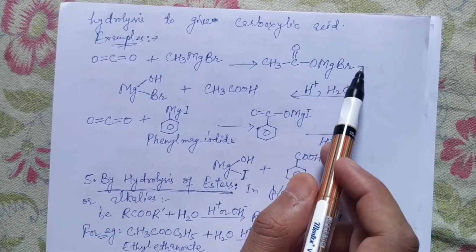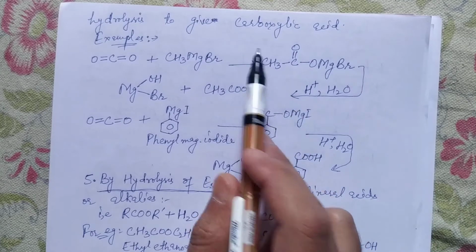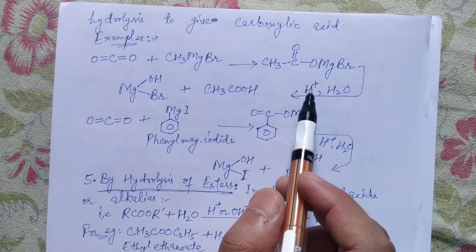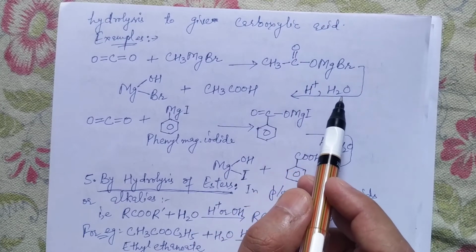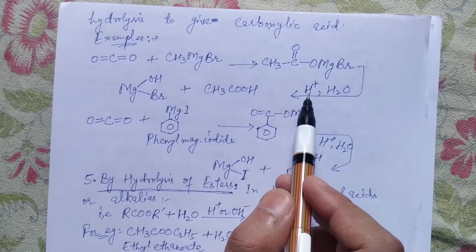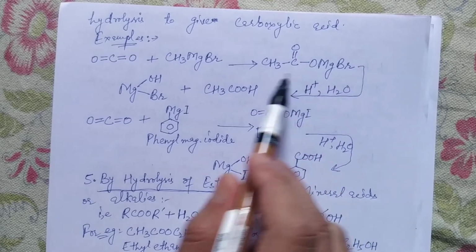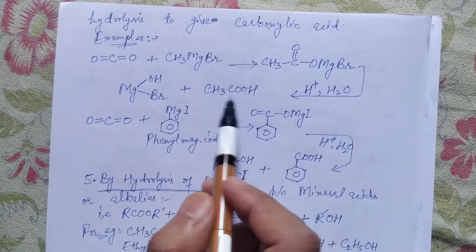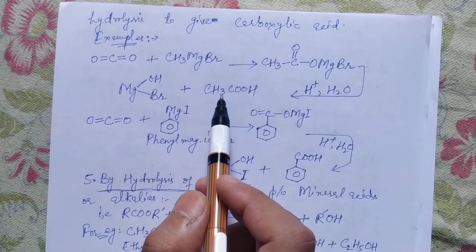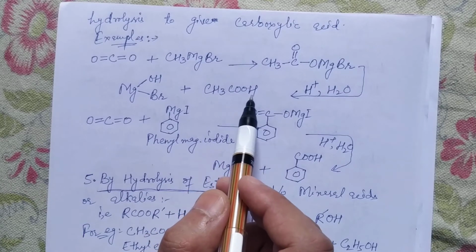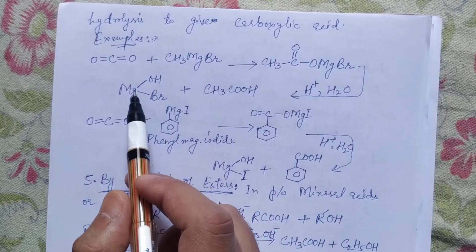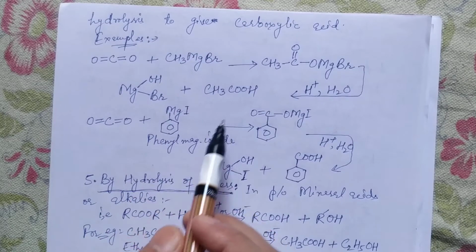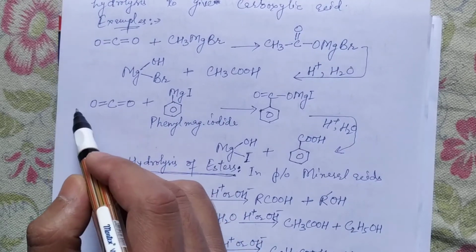Now what is the next step in Grignard's reaction? This is acid hydrolysis, that is hydrolysis in presence of an acid. So this ultimately gives the carboxylic acid. Here what we are getting is acetic acid or ethanoic acid, with the release of Mg(OH)Br.